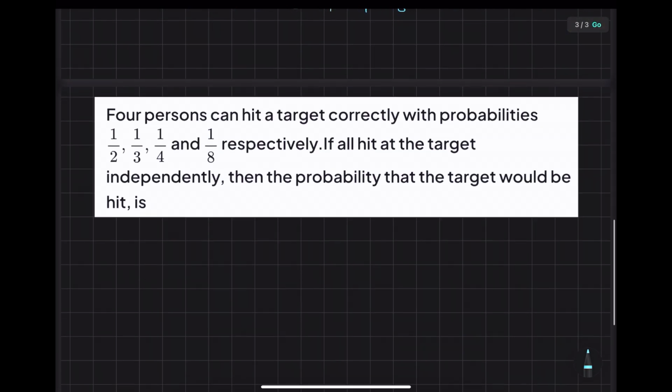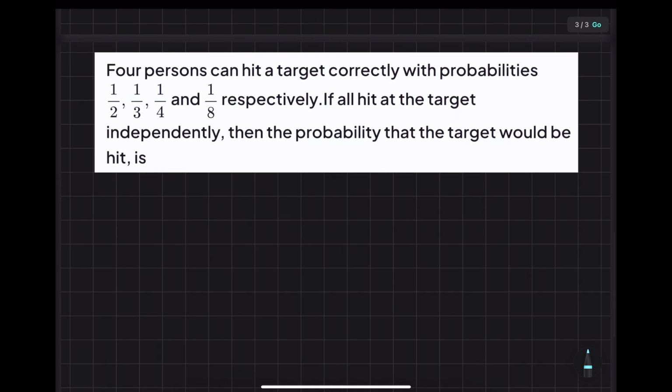Okay, let's move on to this problem. 4 persons can hit a target correctly with the probabilities given respectively. If all hit the target independently, so it is an independent event, then the probability that the target would be hit. We can consider the target is hit if any one of them hits the target, correct? Means 1 will hit the target, 2 will hit the target, 3 will hit the target. So it is exactly like the previous case.